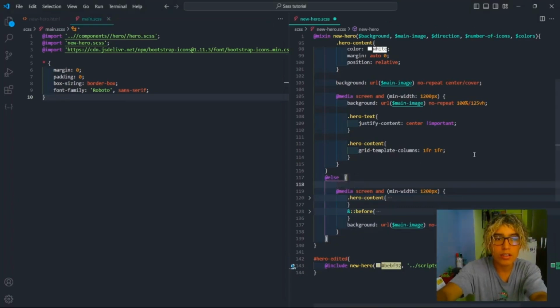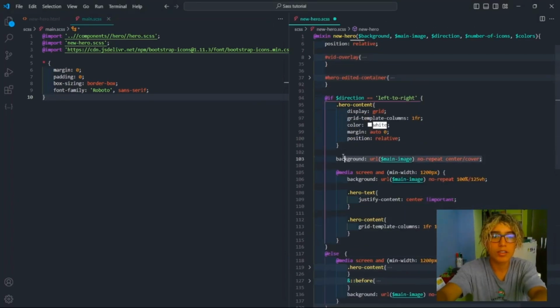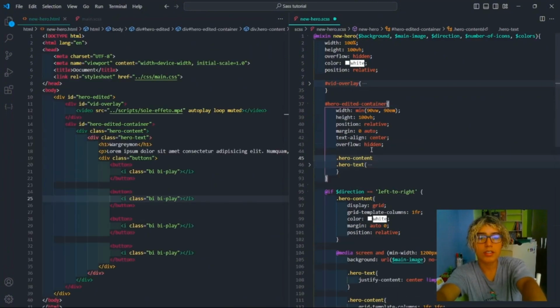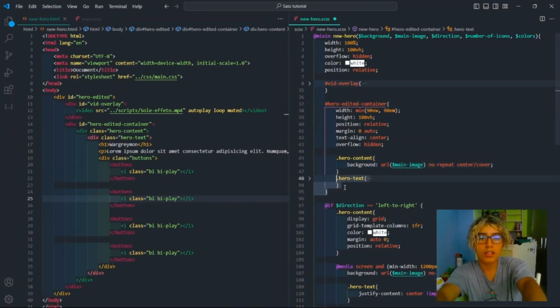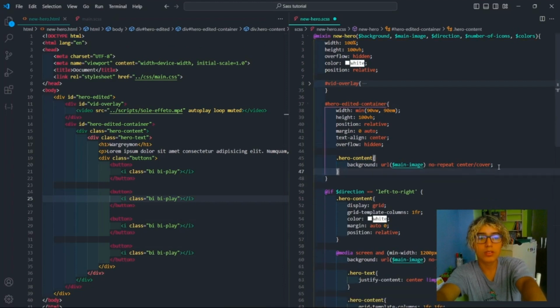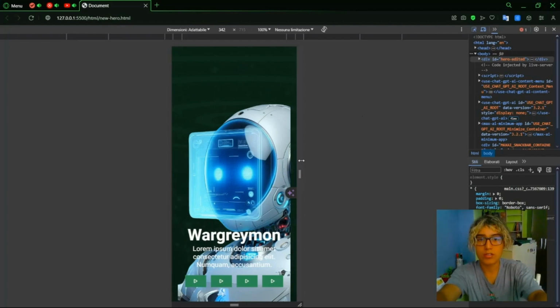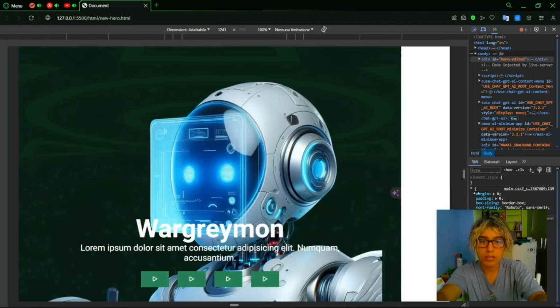Therefore, on the mobile version, we have this, and we must edit the center image just like that. It's off here, left to right at the beginning, it's gonna be over here. Okay, no matter how left to right or right, etc., you're gonna set the background image at the mobile version first. And hero content over there, and then this hero text is gonna be inside. It will be nested to this point. And yes, it is working. Okay, therefore select the center, and as you can see, it should work very well because it is working.